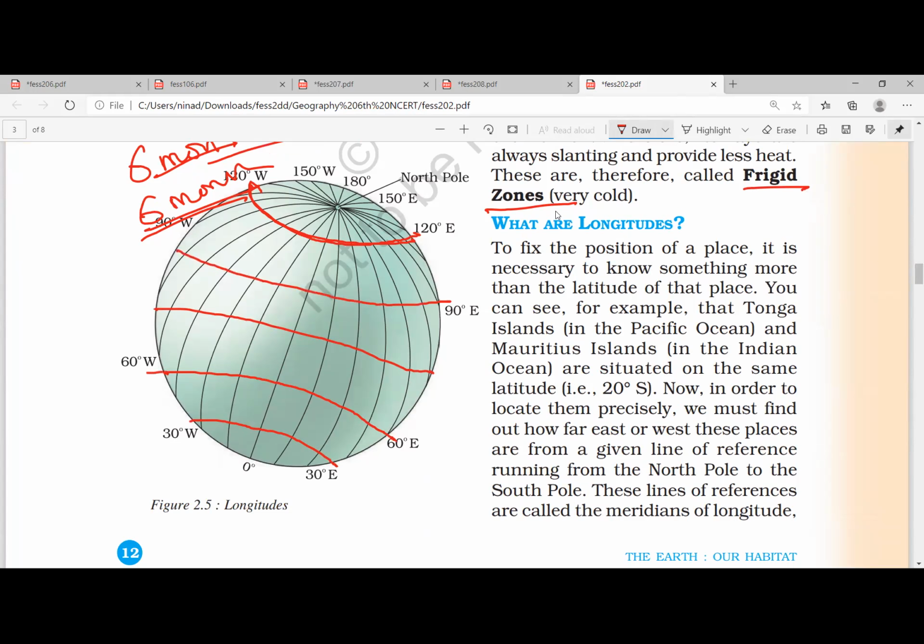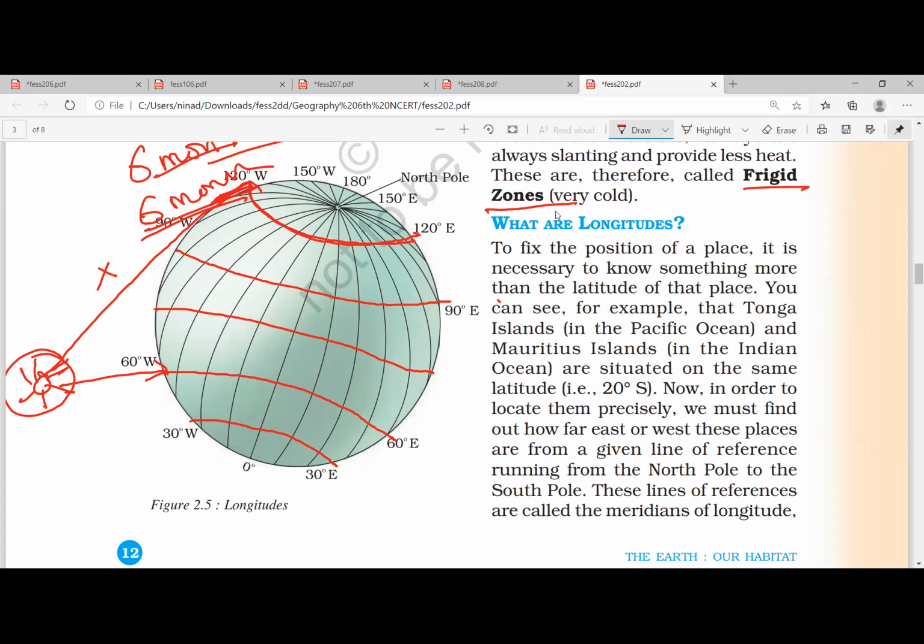When the sun is exactly over the Tropic of Capricorn, sun rays will not reach beyond the Arctic Circle. That is why I said this will happen for 6 months.